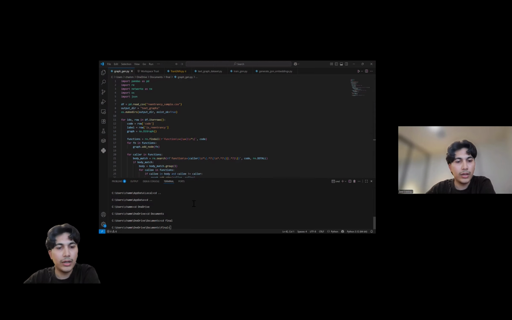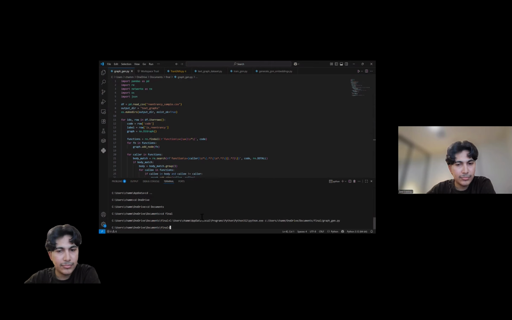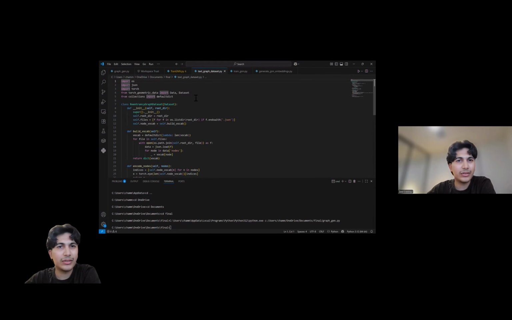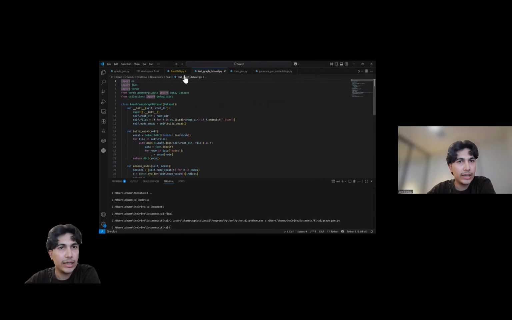This is the graph generation code, and I'll now run a demo of the whole code. So I've moved to the directory containing all the files, and now once I run it, it's created text.graphs, which is the folder containing the graph data. Now this is the text graph dataset. This file does not need to be accessed as it's run through the other codes.